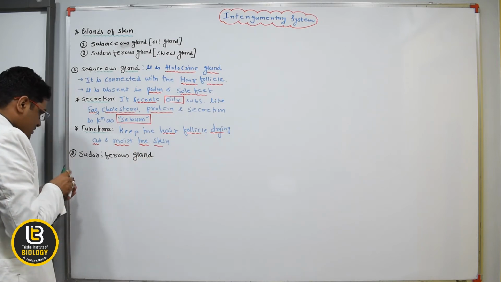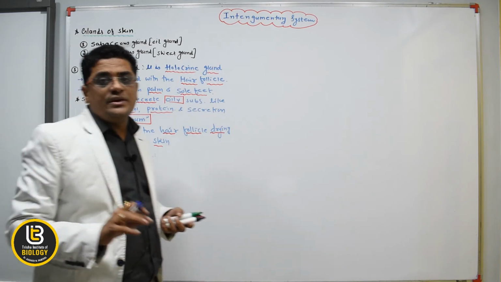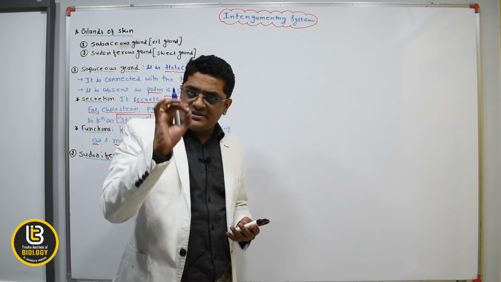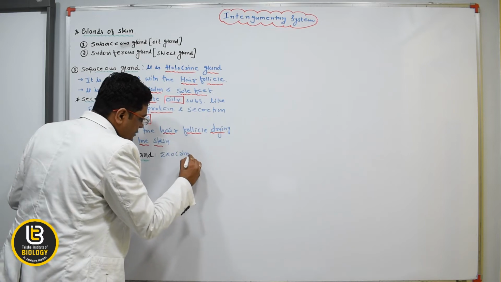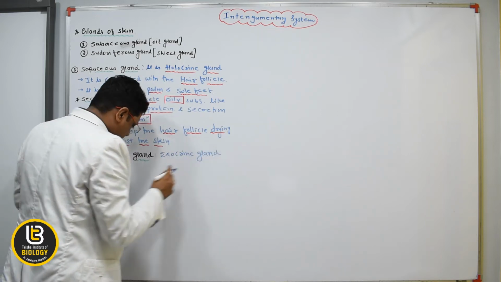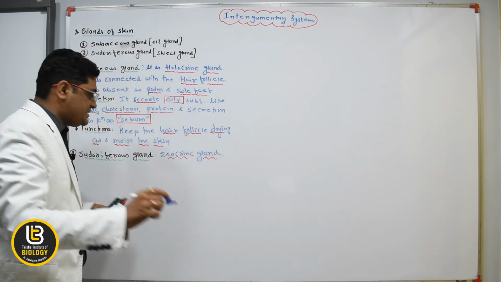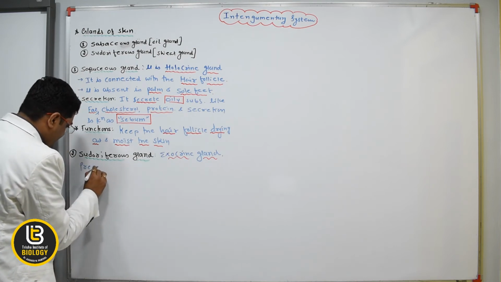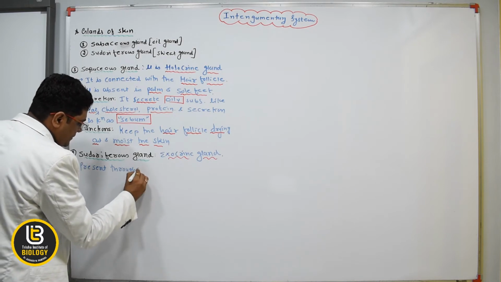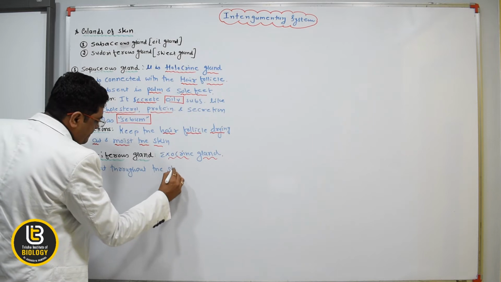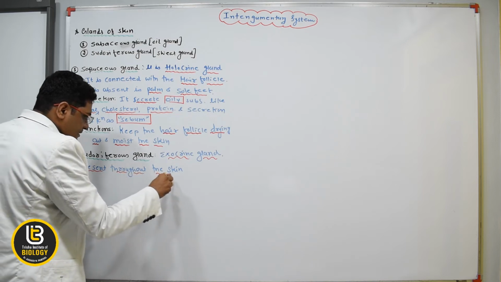The second one is the sudoriferous gland, and actually it is the sweat gland, an exocrine gland, and it is present throughout the skin.